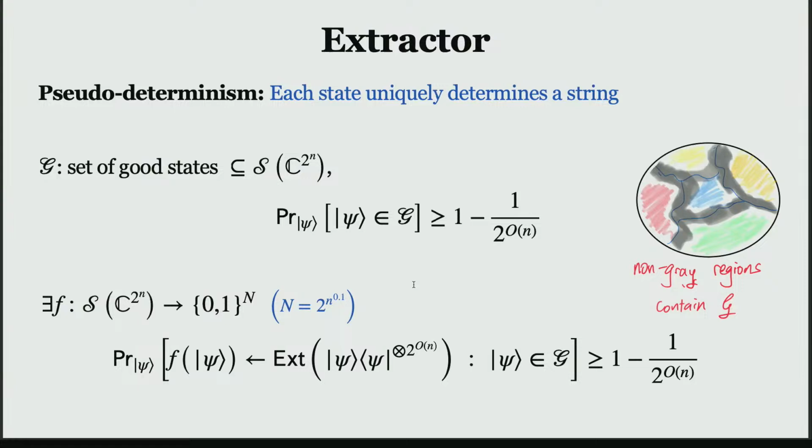And I don't want this to hold for all the states. I just want this guarantee to hold for a state psi that belongs to a good set. I'm going to argue that if you sample the state from the Haar-random distribution, then with very good probability, it's going to belong to the good set.